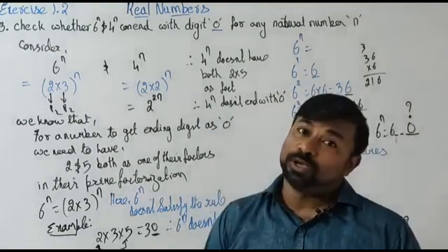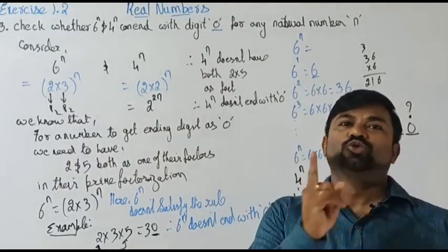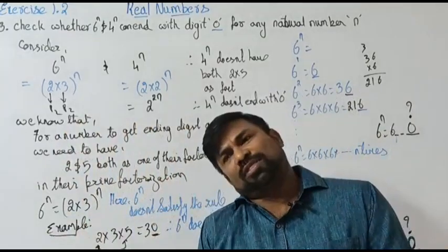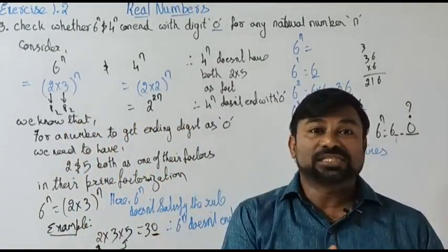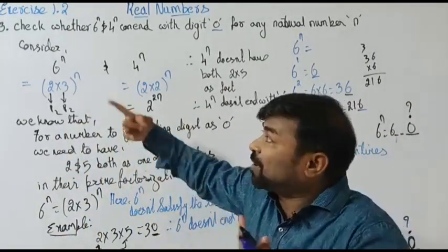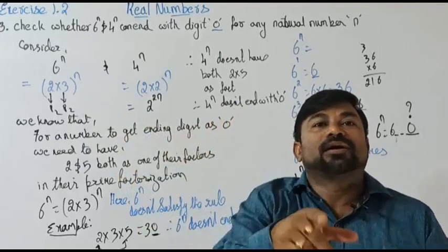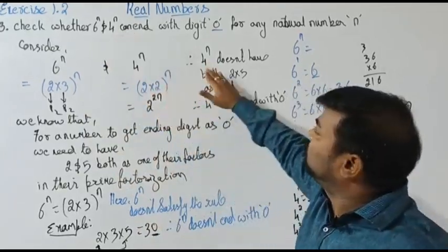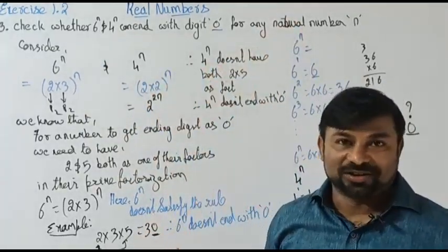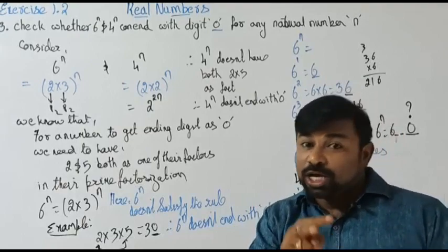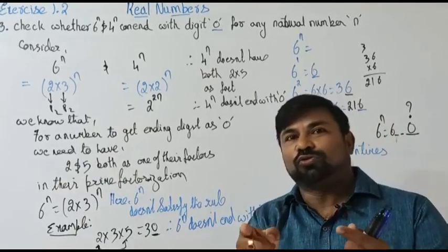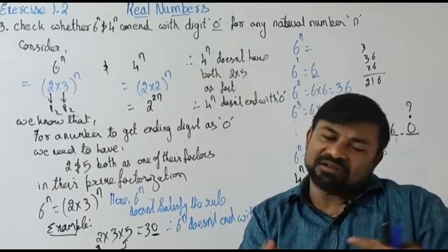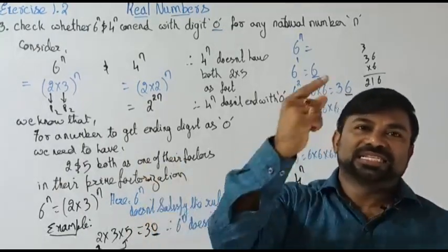There we go. Hope you are able to understand. That's the trick here. 2 and 5 must be there along with the other prime numbers. It may be along with that or it may not be. But it is a must to have both 2 and 5 in the prime factorization. Then only the number ends with 0. That's the rule. It might be 6 to the power n, 4 to the power n, whatever might be the question, we have to prime factorize that. Check whether we are having both 2 and 5 as prime factors. If both 2 and 5 are there, whatever might be the number, we can say yes, it ends up with 0.